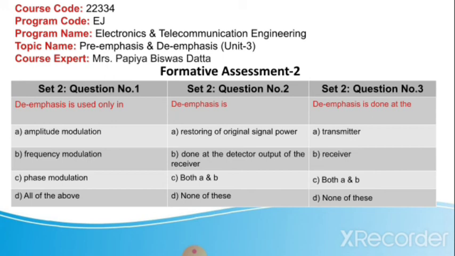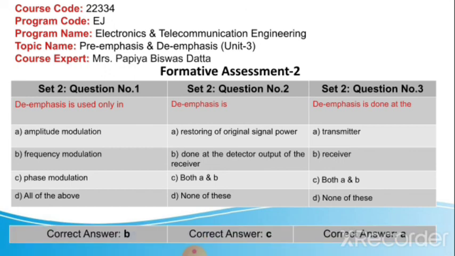I hope you got the answer. So de-emphasis is used only in frequency modulation. De-emphasis is restoring of original signal power. It is done at the detected output of the receiver. So the answer, both A and B are correct. And de-emphasis is done at the receiver side, so answer B is correct. So the answers are B, C and B. So these are the answers.